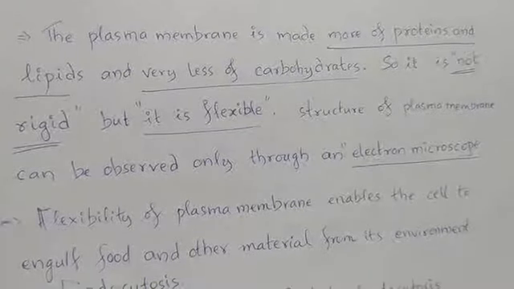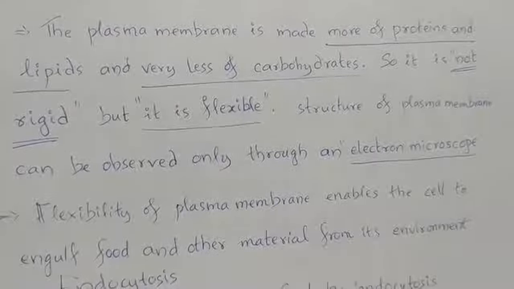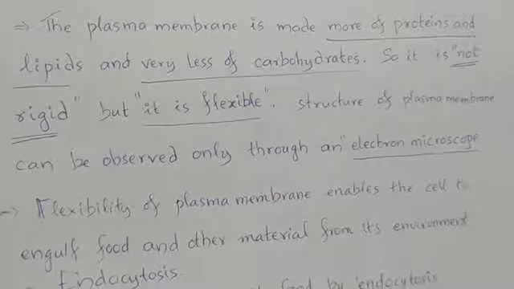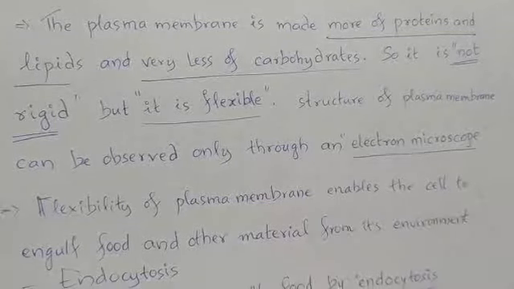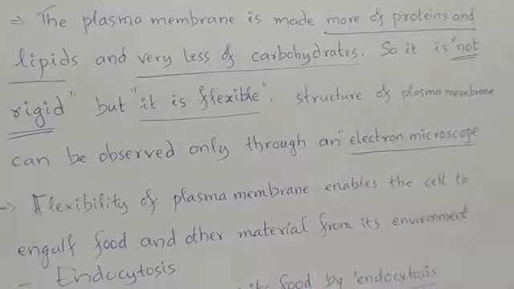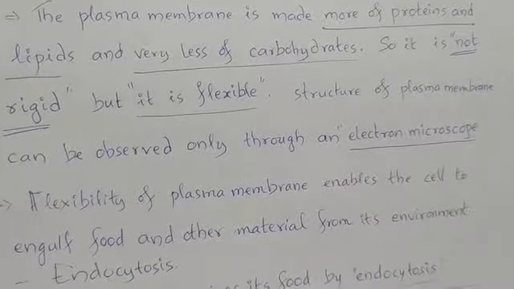Coming to the plasma membrane structure. The plasma membrane is made up of more of proteins and lipids and very little of carbohydrates. Because of this structural constitution, it is not rigid.